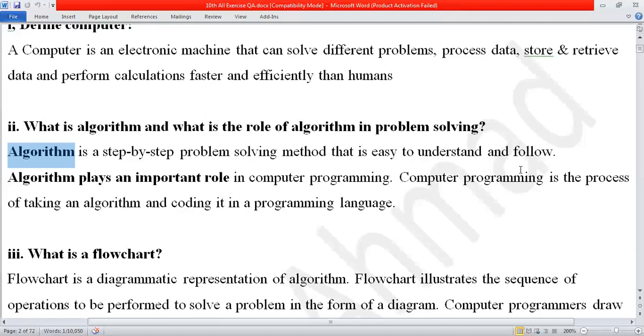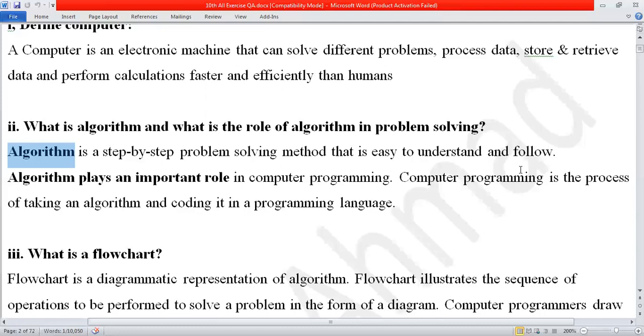So algorithm is the step-by-step process in order to solve a problem. Whenever you write the steps for solving any problem, it is known as algorithm, that is easy to understand and follow. When you write for him, with the help of the algorithm he can reach easily. He will read your steps and follow them. So this one is called the algorithm.